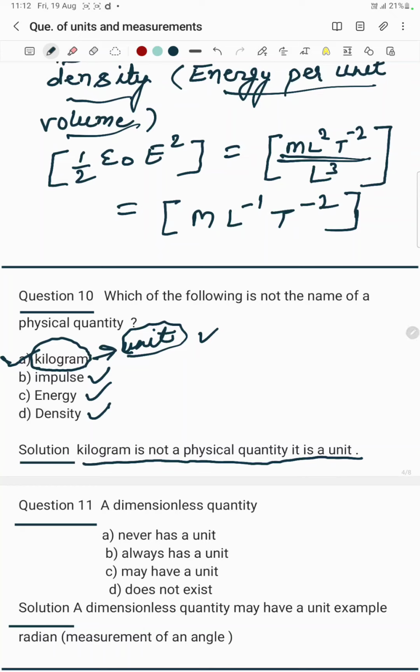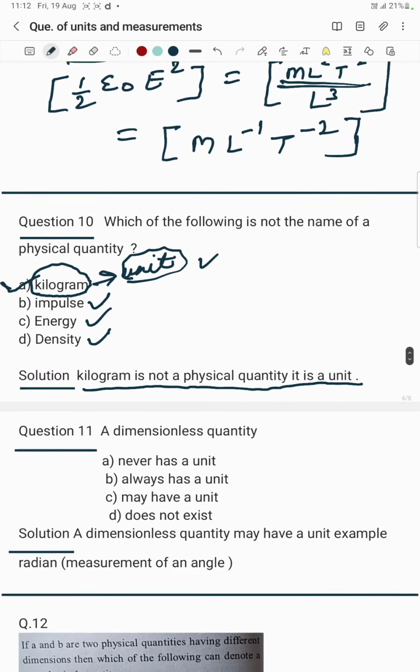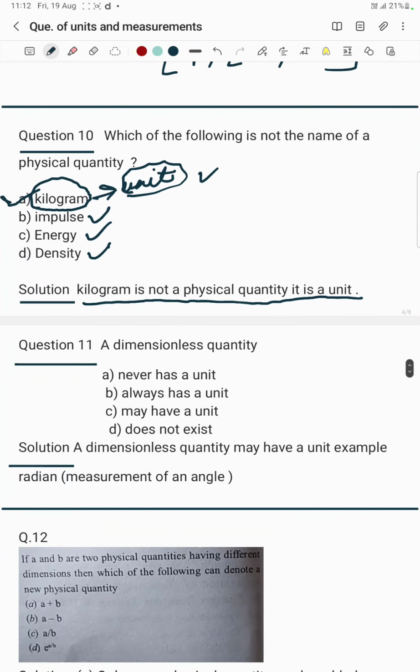Physical quantities are those quantities which can be measured. Kilogram is not a physical quantity because it's a unit. Question number 11 says, a dimensionless quantity. Option A never has a unit, option B always has a unit, option C may have a unit, option D does not exist. So a dimensionless quantity may have a unit is the correct answer, because